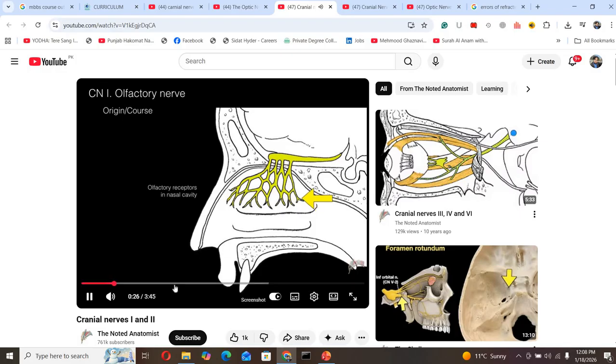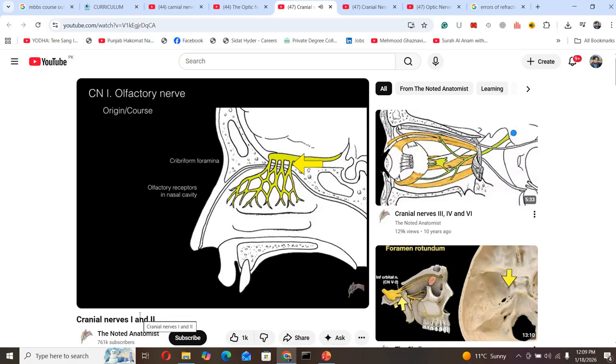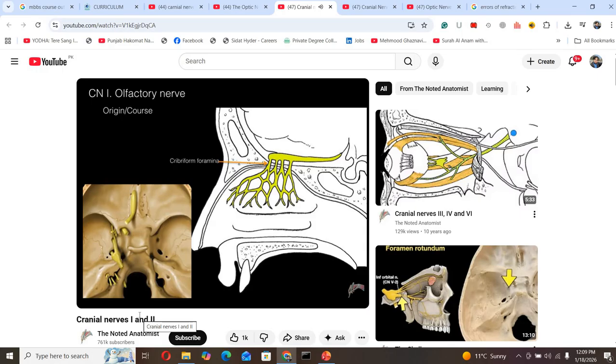It then sends its neurons through these holes in the ethmoid bone called the cribriform foramina, from the cribriform plate. Neurons then synapse in the olfactory bulb and tract and send the information to the brain to allow you to smell. This is actually an extension of the telencephalon, an extension of the forebrain. In the picture at the bottom left, you can see the cribriform foramina in our mid-sagittal illustration, and there's the olfactory bulb on one side and the cribriform foramina on the other, to get an idea of where we can see these nerves.